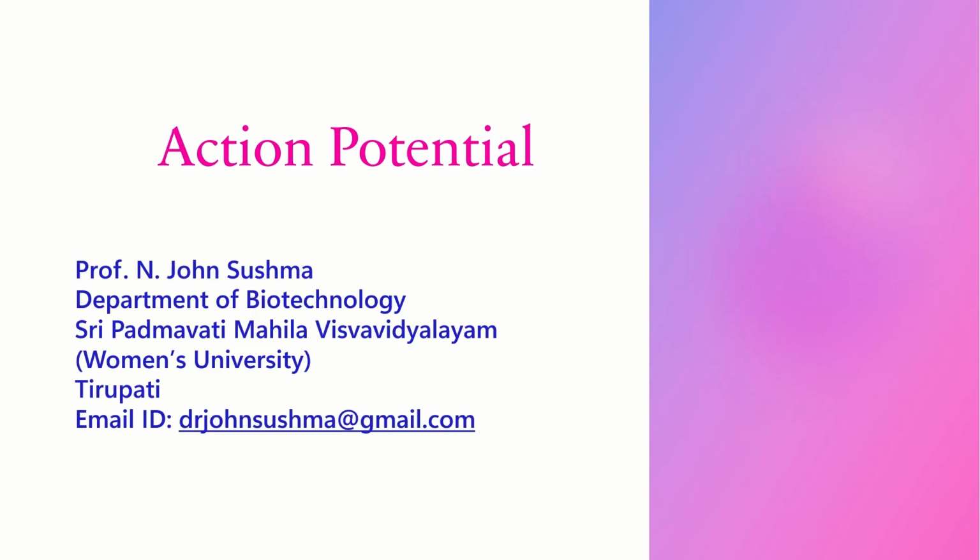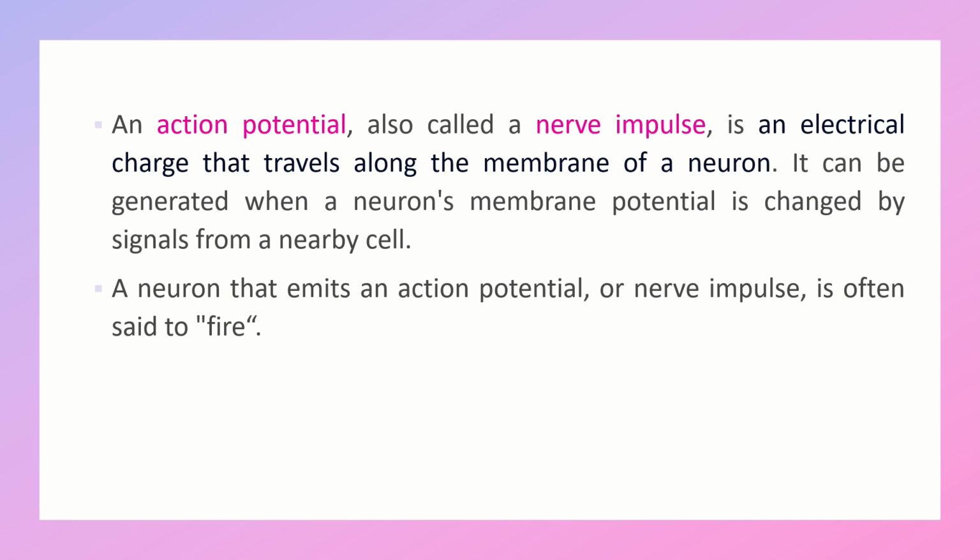Hello, in this video we will see what is action potential. In our previous videos of neuroscience, we have seen the central nervous system, the brain and cerebrospinal fluid, and also the structure and functions of a neuron. Here we will see what is action potential. Action potential is also called a nerve impulse.